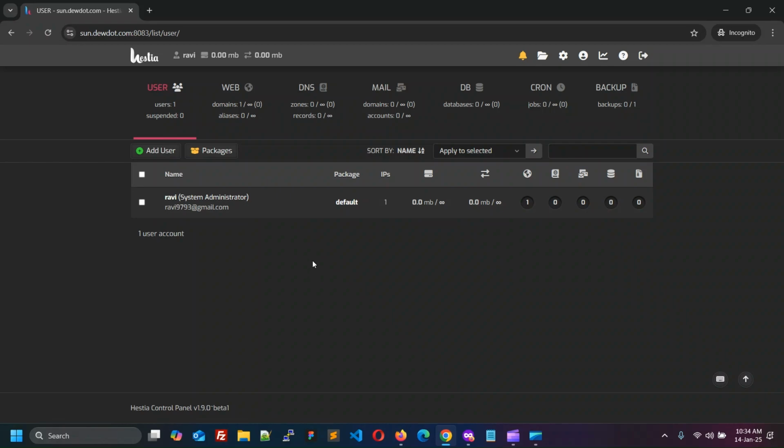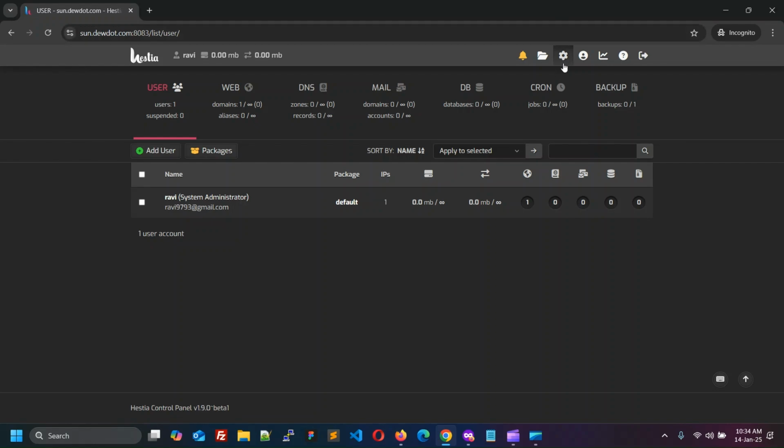Hello friends. This is a freshly installed Hestia control panel version 1.9.0 beta. In this video, we will see how to enable resource limit in Hestia control panel. Resource limit feature was introduced in version 1.9.0. So, make sure you have version 1.9.0 or later installed.